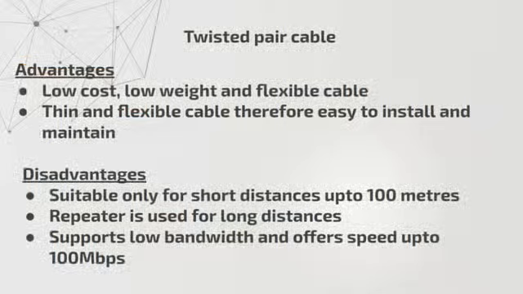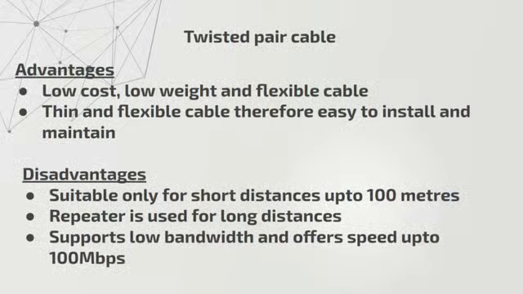The advantages of twisted pair cable are low cost, low weight and flexibility. They are thin and flexible cables, so they are easy to install as well as to maintain. The disadvantage is you cannot take it over long distances.